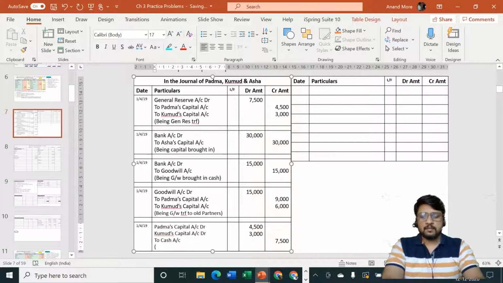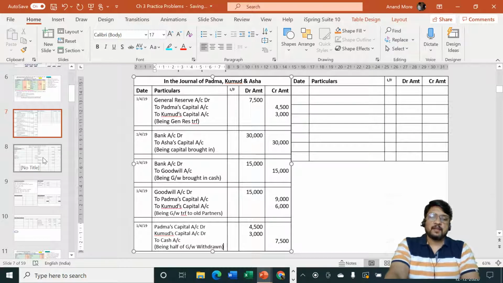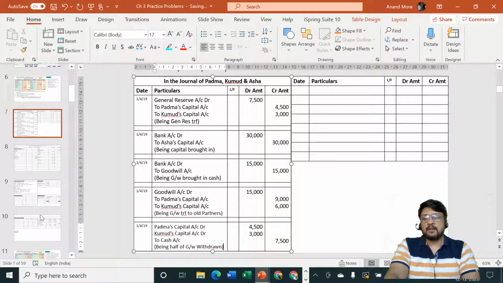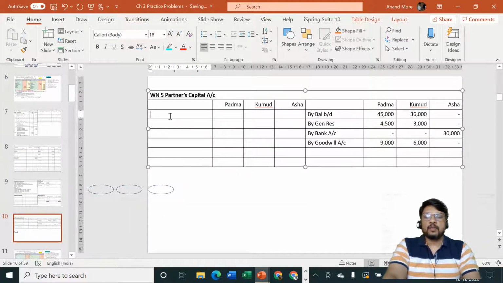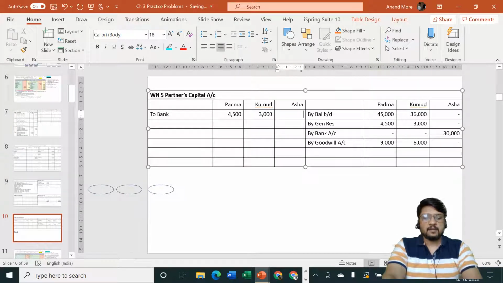Being half of goodwill withdrawn. We'll have to pass the entry for the same now. We have passed the entry, and we'll have to make the posting of the same now. Partners' capital account debit side to cash or bank, or you can say to bank. Amount is how much? Half of goodwill, 4,500 and 3,000.